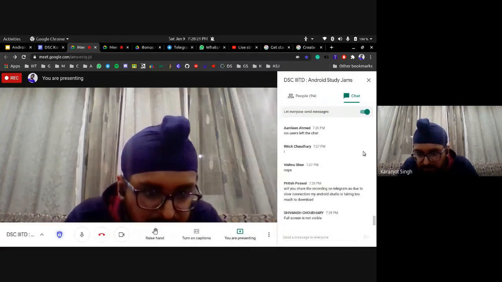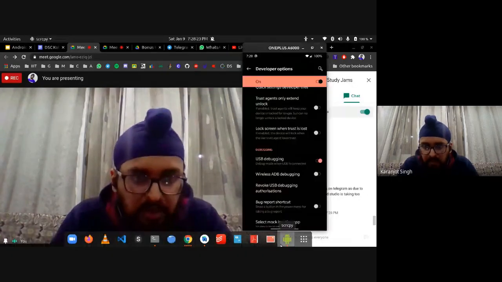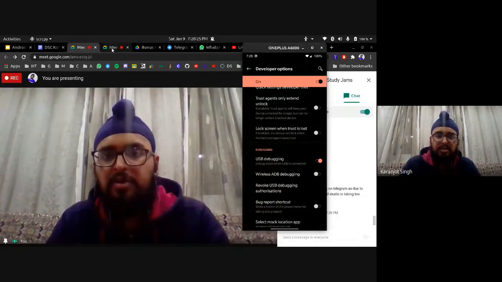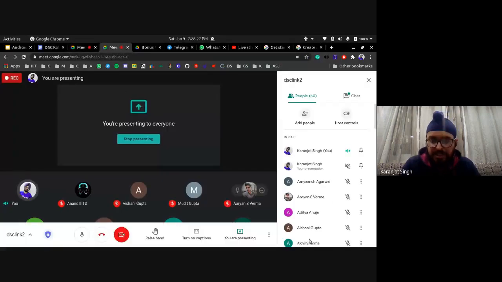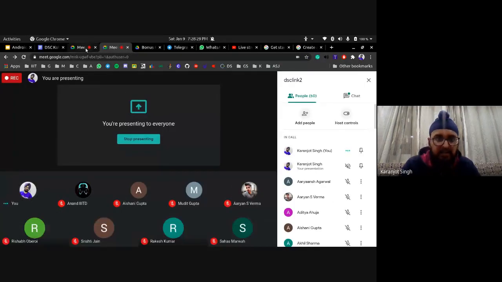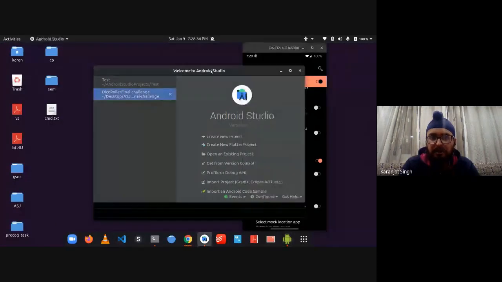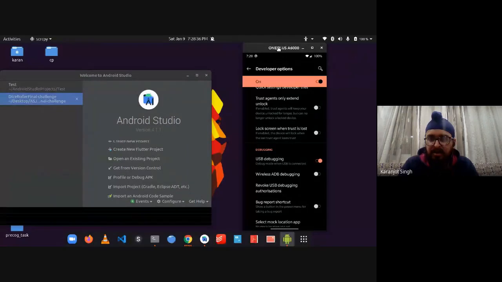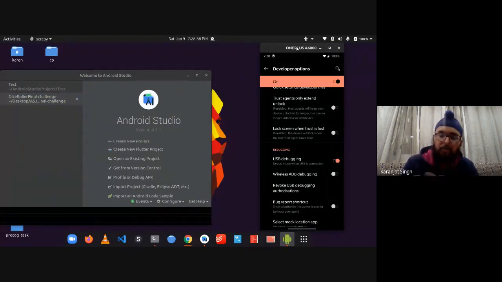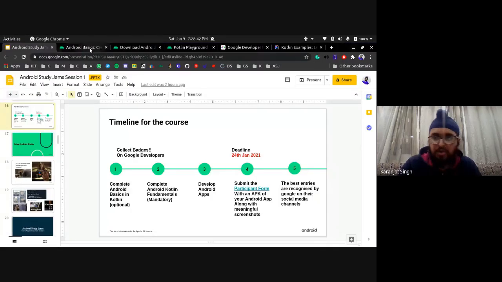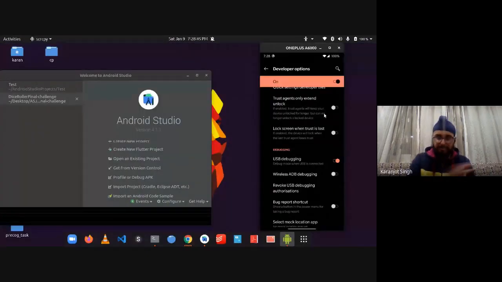Okay, I'll just see if there's some question. Full screen not visible. I don't think that should be an issue right now. I'm sharing the screen everywhere, so it should be visible. Yeah, this is my Android. I'm showing my Android phone's screen right now. I hope that's visible. If it's not, you can just unmute yourself, because it's too many windows for me right now. Okay, since nobody's speaking, I assume it's visible.